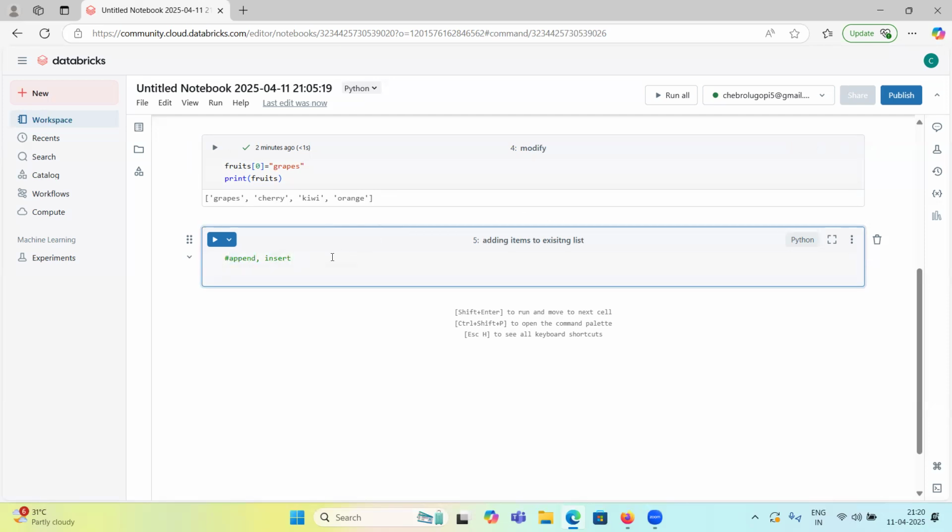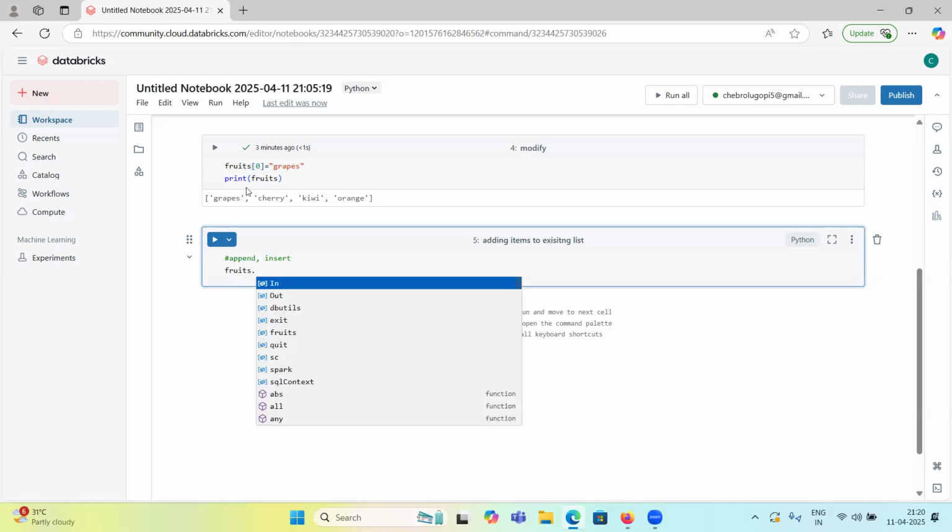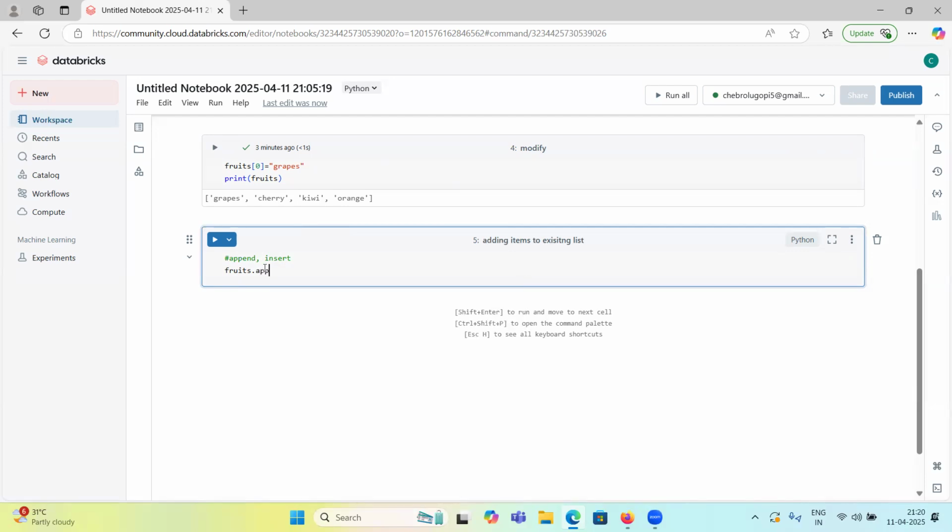Okay, so now first I will append it. How can we append? We have fruits, right? Fruits dot, on top of these fruits I have to apply this method, append. Apple is not there, right?